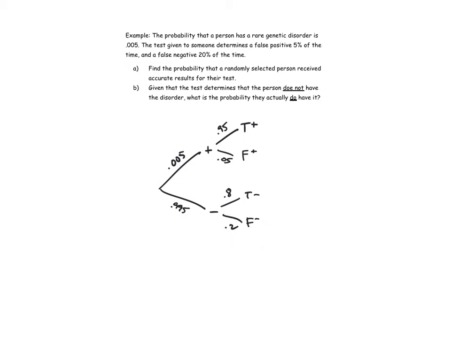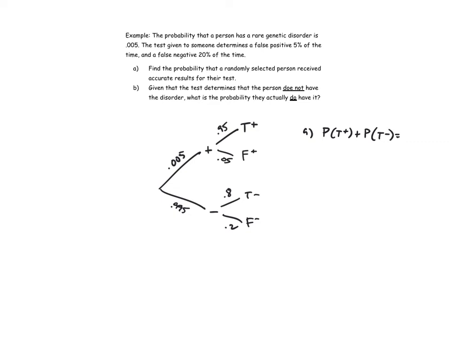Okay, so let's look at the two questions that are posed. Part A: find the probability a randomly selected person gets accurate results for their test. So this would be the probability that someone has a true positive plus the probability that someone has a true negative.